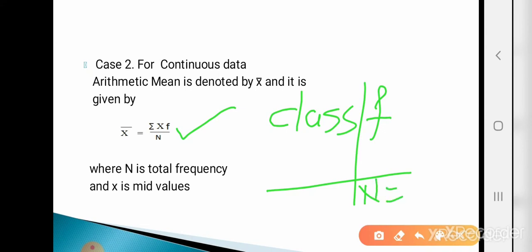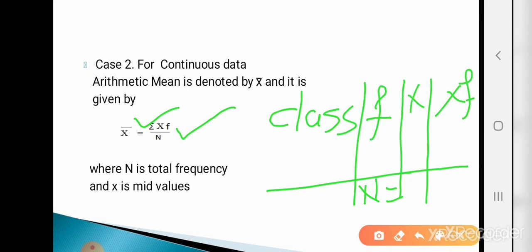Here we need the column x into f because we need the summation of xf. But in the data we are not given the values of x. So consider x as the mid values. And how to calculate the mid values? Upper limit plus lower limit divided by 2.